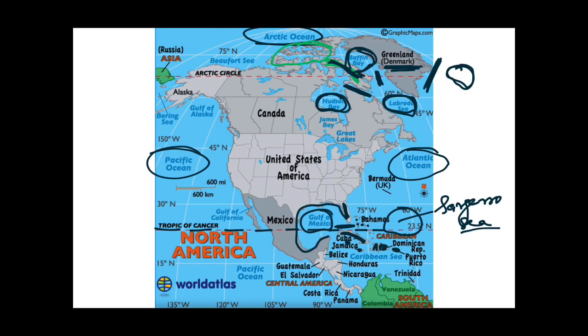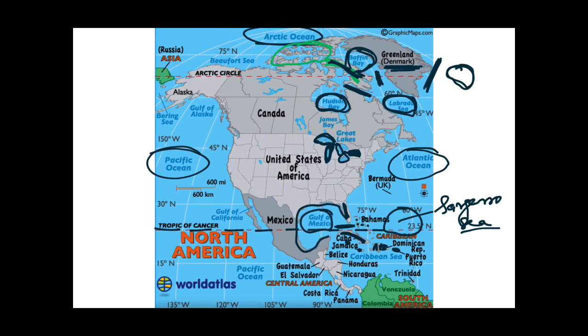After that we read about the Great 5 Lakes of North America. This is Lake Superior, this is Lake Michigan, Huron, Erie, and this is Ontario. Lake Superior is the largest one among the 5, and Lake Ontario is the smallest one. Lake Michigan lies entirely in the United States of America. But all the other 4 lakes lie on the border of USA and Canada.